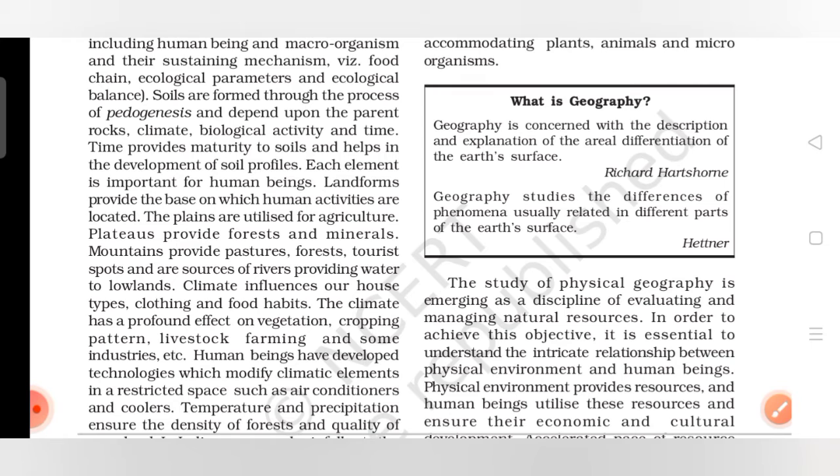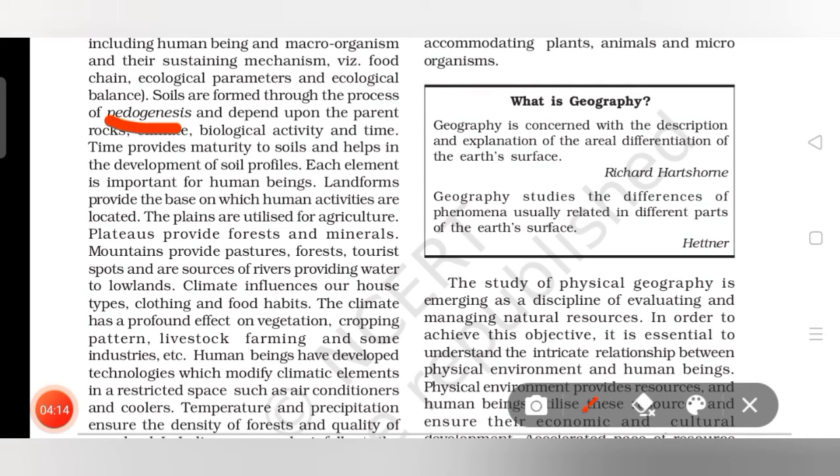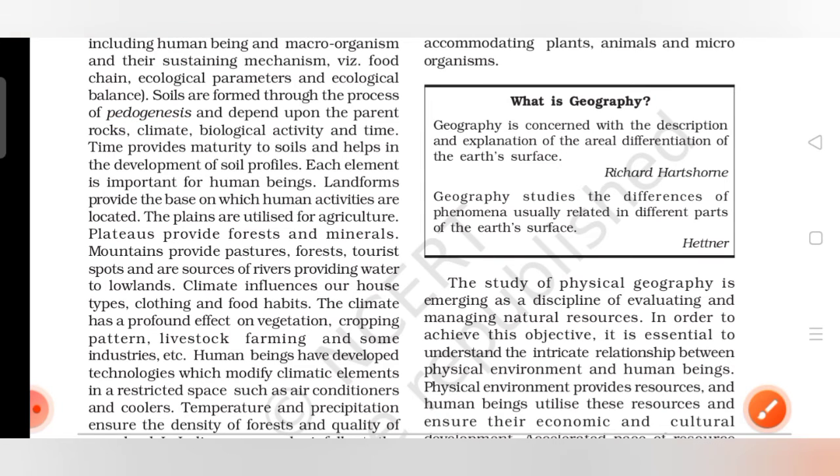Here soils are formed through the process of pedogenesis. It can be asked in a 1 mark question, so you should know that soils are formed through the process of pedogenesis and depend upon the parent rocks, climate, biological activity and time.